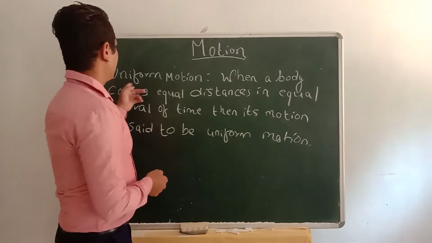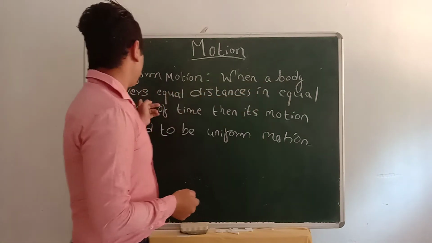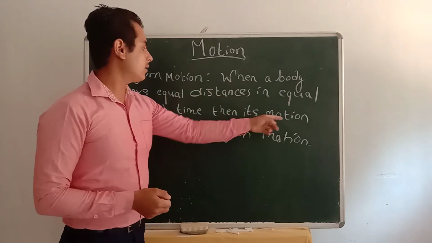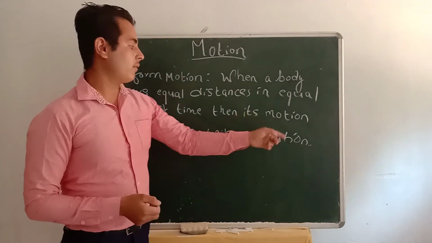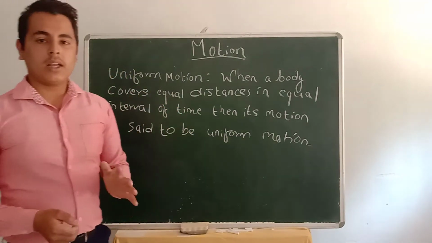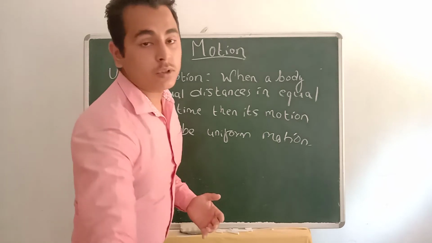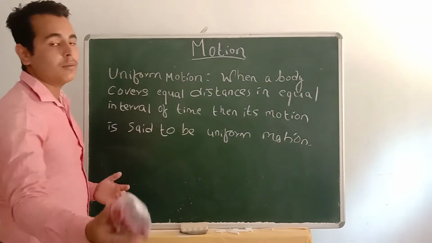Let's discuss uniform motion. When a body covers equal distances in equal intervals of time, then its motion is said to be uniform motion. Let me give you an example.